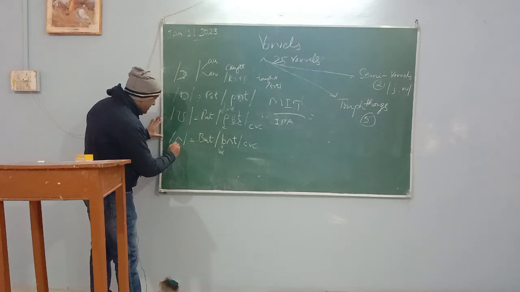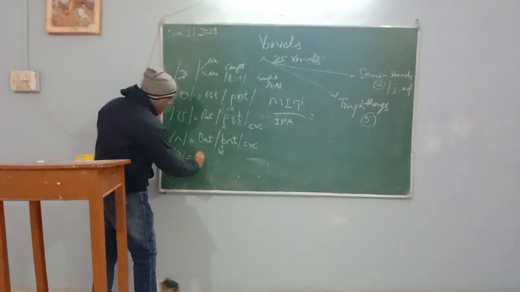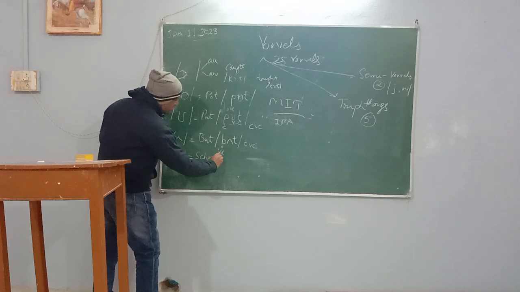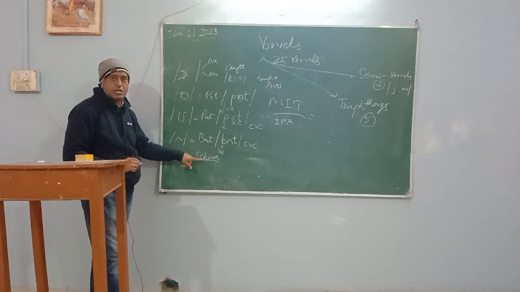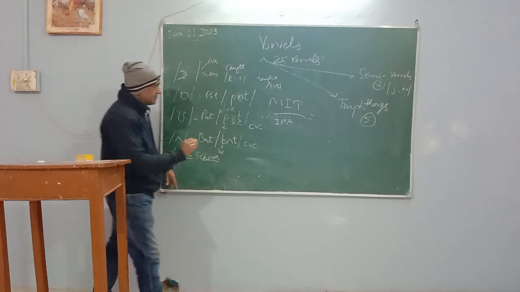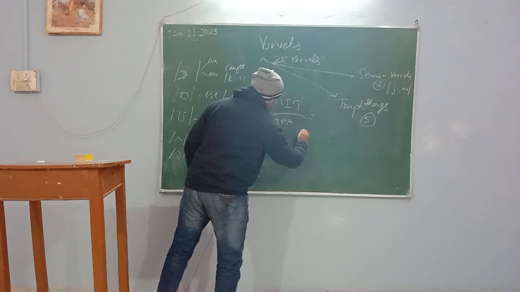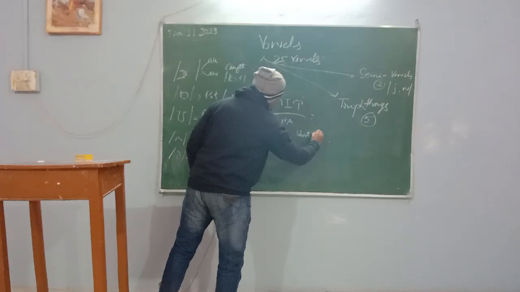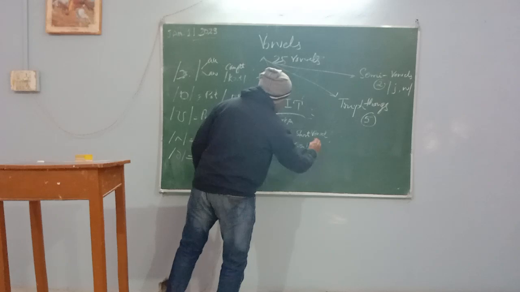Then there is another vowel, schwa. This is called schwa. It is a very complicated vowel. The name of this vowel sound is schwa, and this vowel is a short central vowel.